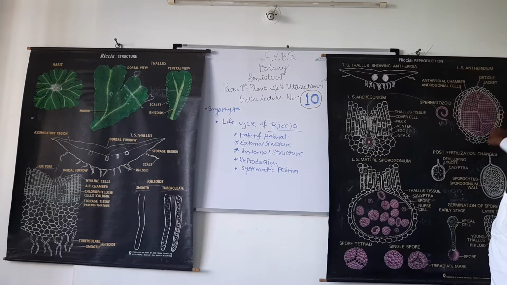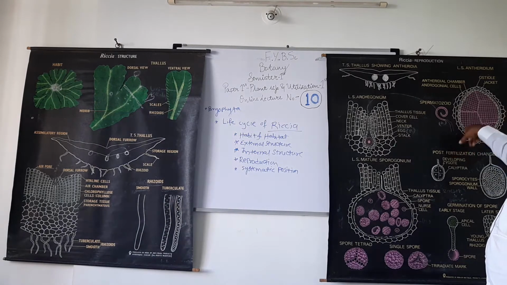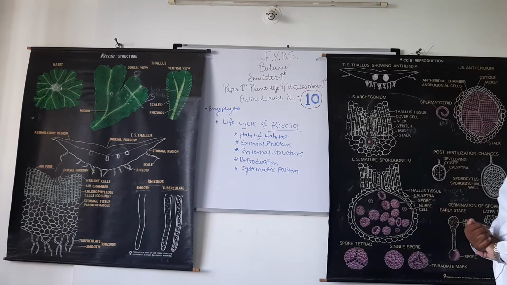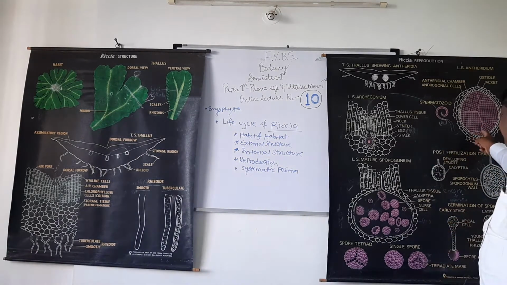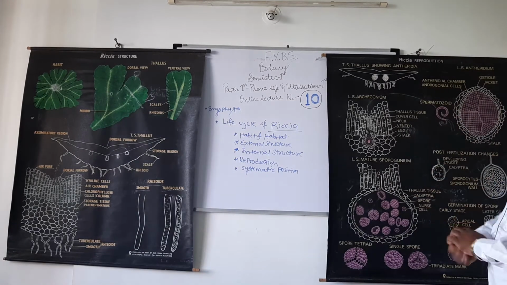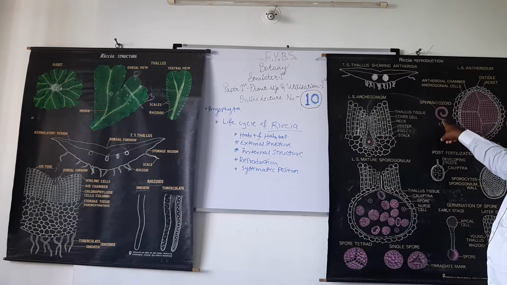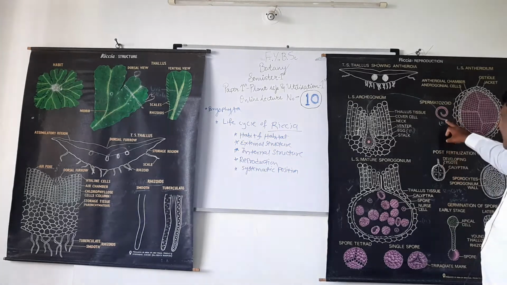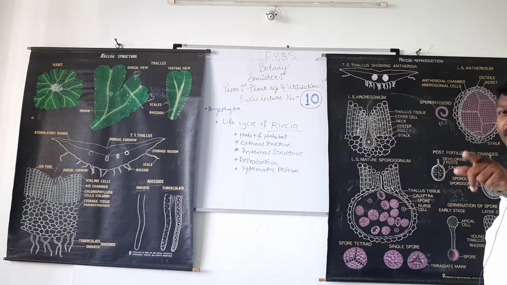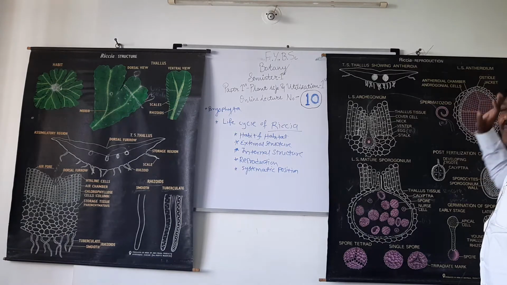There is a jacket around these cells, and inside the jacket androgonial cells are present, and at maturity each androgonial cell gives rise to a male gamete. Such a male gamete is called spermatozoid. See, this is a spermatozoid, and such spermatozoids have flagella and are motile. They can move from one place to another in the presence of water.